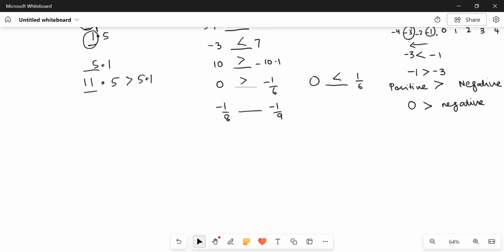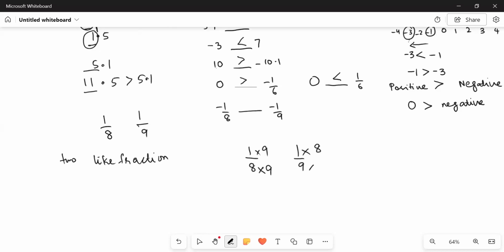And when it comes to negative numbers, all we need to do is change them into positive ones and make the denominators the same. To compare two fractions, always remember to make the denominators the same. That is, convert them into like fractions, right? Because we can only compare two like fractions. How to make them like fractions? Just multiply the denominators with one another, right? So we will multiply 8 by 9, both in numerator and denominator, and 9 by 8, both in numerator and denominator. 9 upon 72, 8 upon 72.